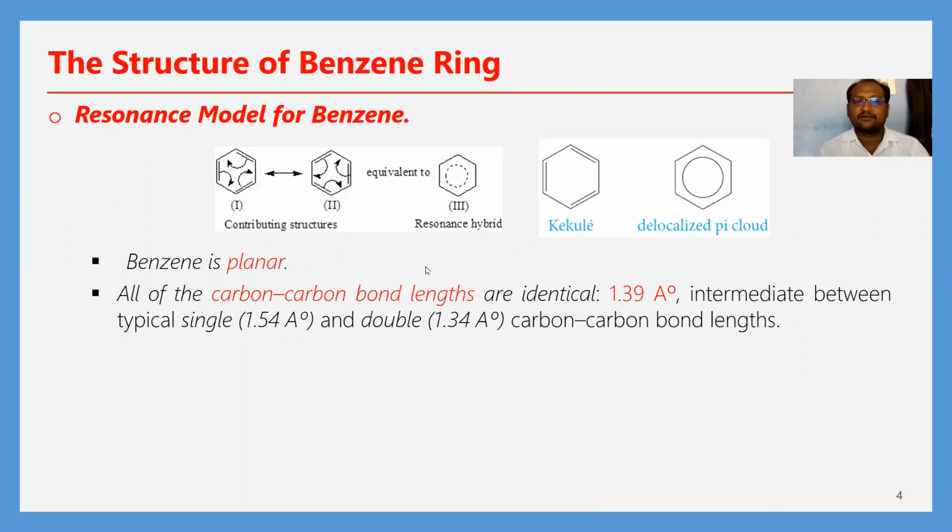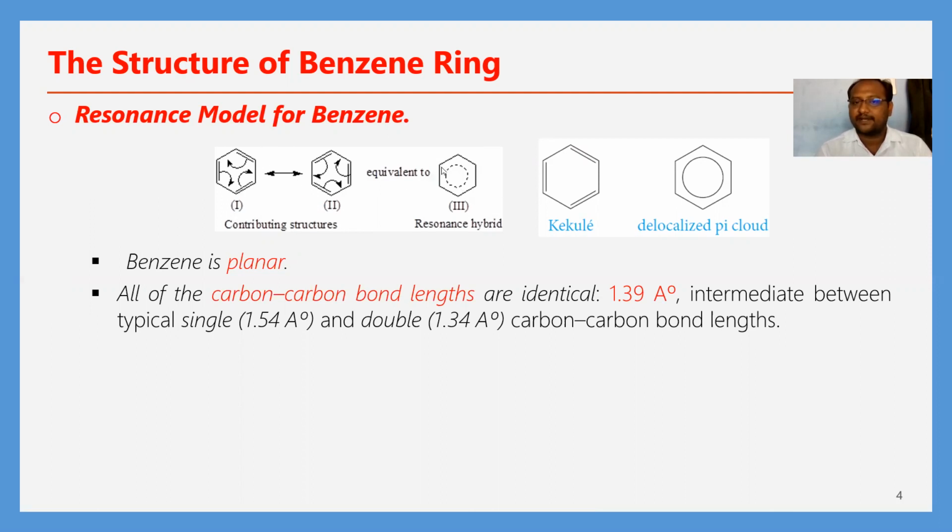These two structures are called Kekulé structures, which contribute to the benzene ring. Here is the resonance model for benzene. The contributing structures for benzene are equivalent to the resonance hybrid structure. So the resonance hybrid is the most stable structure for benzene, not these two, because at room temperature the pi bonds undergo delocalization throughout the ring.